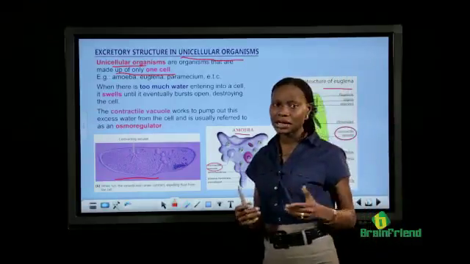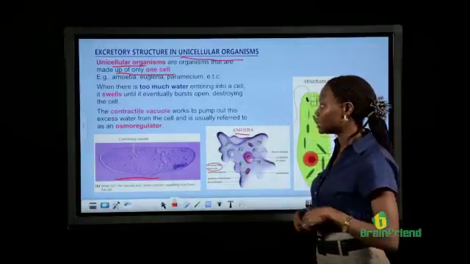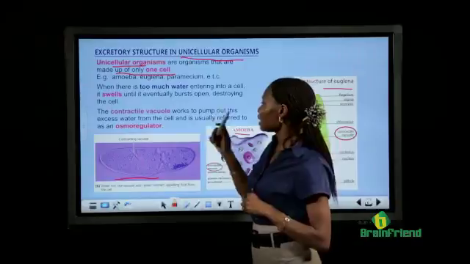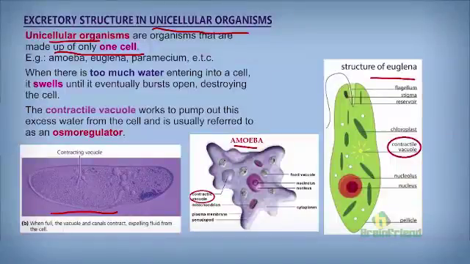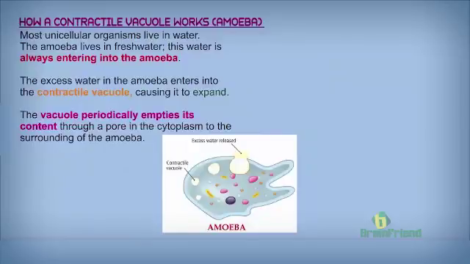These organisms most times live in watery environments. Like the amoeba itself, the amoeba lives in a freshwater environment. In this freshwater, they take in water, not intentionally, but water kind of seeps into their body. When this water becomes too much, they will gradually swell if nothing is done about the water, and after a while, they'll burst open. So the contractile vacuole in these organisms helps to pump out the excess water, thereby acting as an osmoregulator.